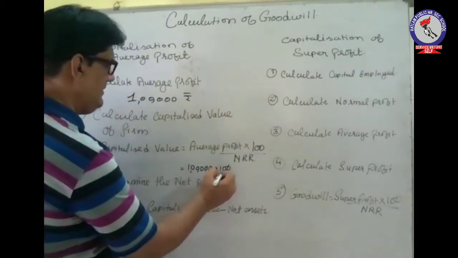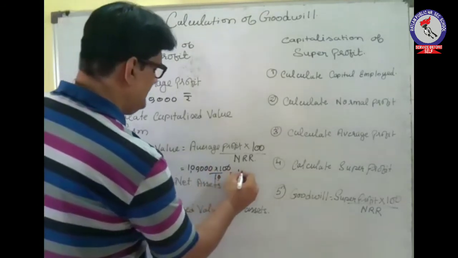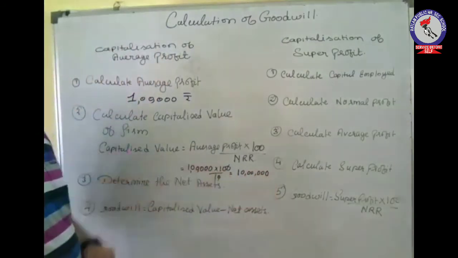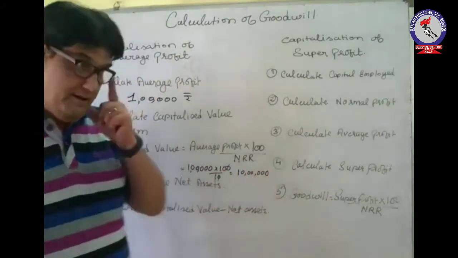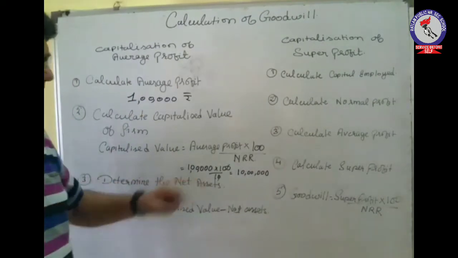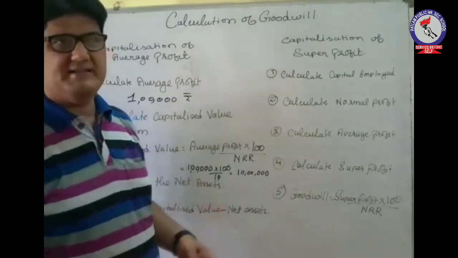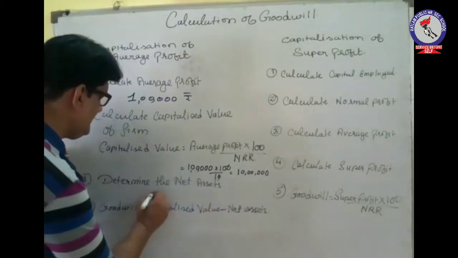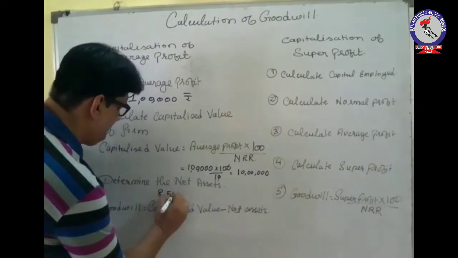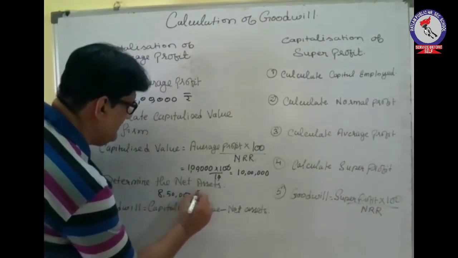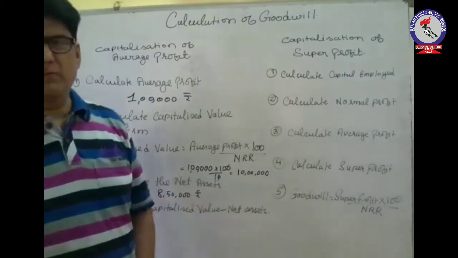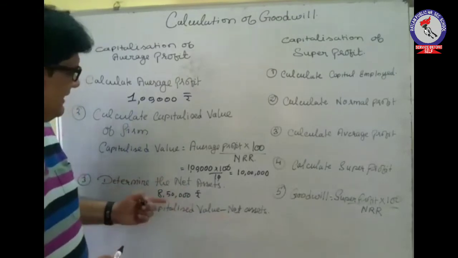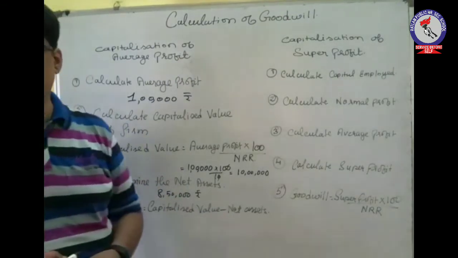So by this, what we will be getting, that is 10 lakh rupees, is the capitalized value including goodwill. Now determine the net assets of the firm. Let's say the net assets of the firm after making all the adjustments were 8,50,000 rupees. We have made use of the formula, that is assets minus liability. So assets minus external liability gave an amount of 8,50,000 rupees.